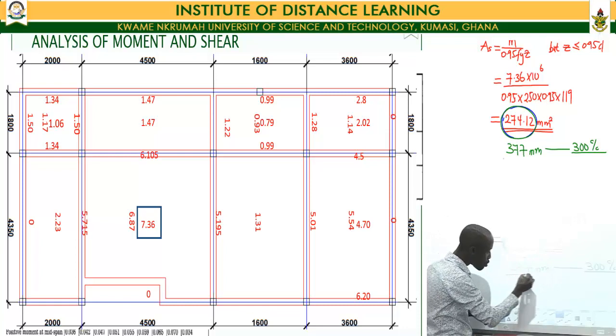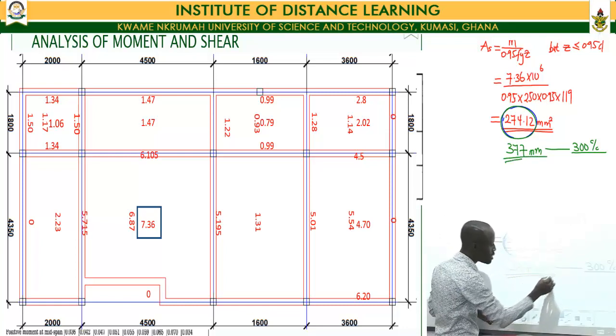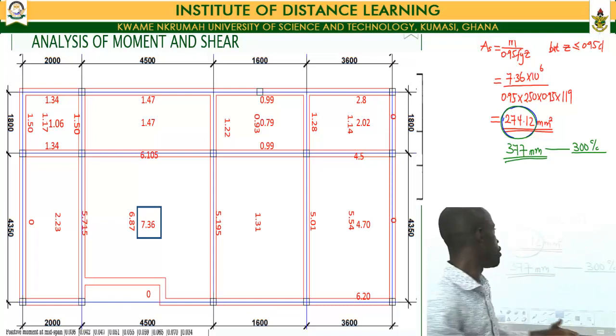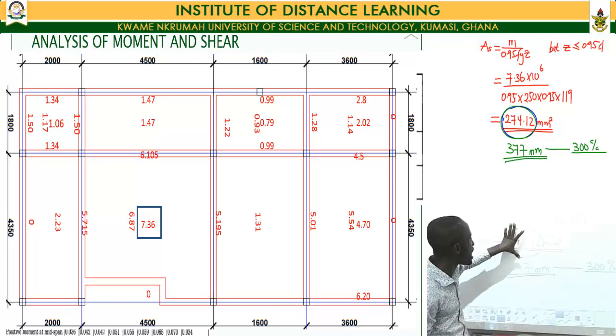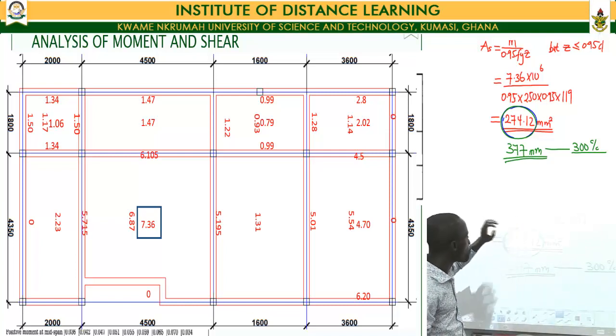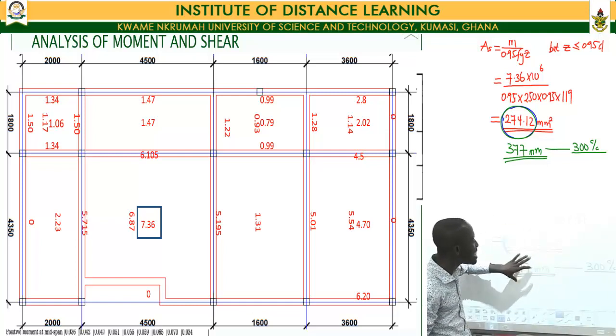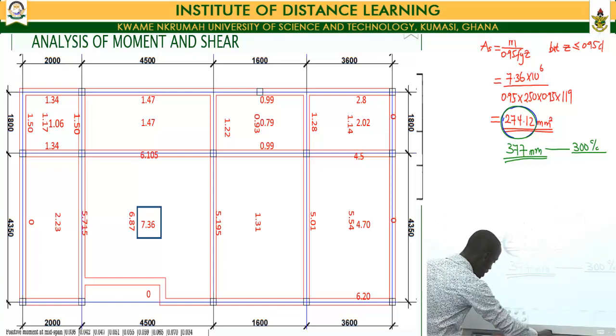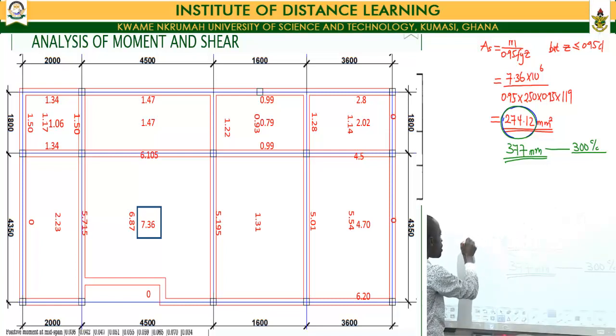But then this is the amount of reinforcement that would be provided in the section. Now, the thing is, once you are using the steel chart, you make sure that after calculating for the area of reinforcement, you find an area of reinforcement in the steel chart which is closer to the area that you've calculated for. So then the area that we've calculated for now becomes our area of reinforcement required.